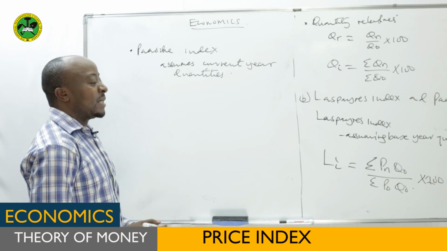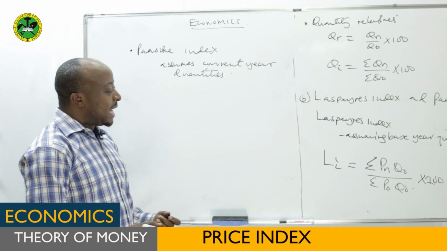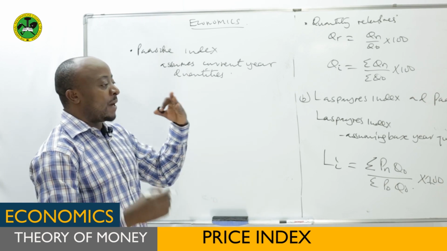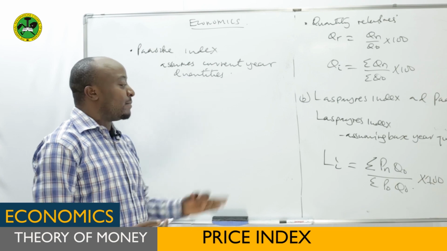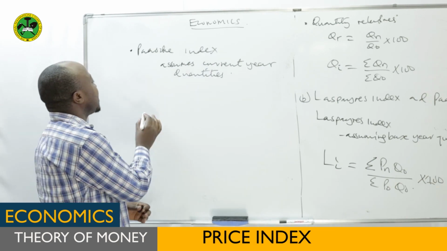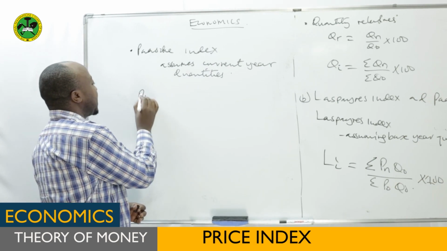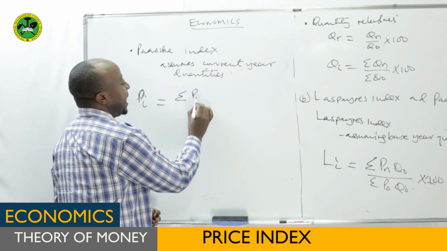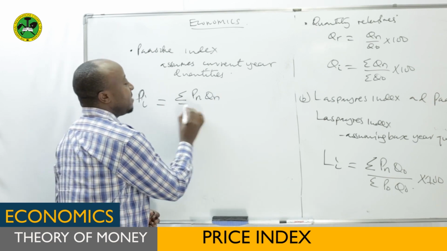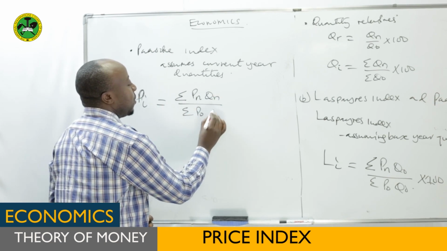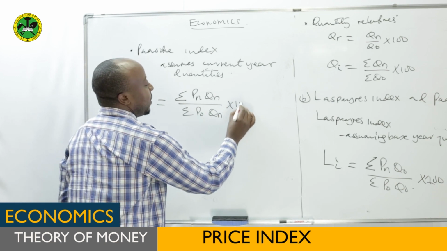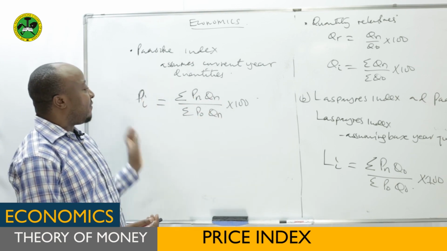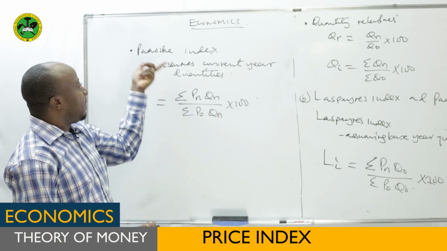That is the idea. So it means, again here, it is assuming as if prices have changed, but quantities of the base year and the current year are just the same. So it is assuming current year quantities. So for that case, Paasche index, or index Paasche, will be equal to the summation of PNQN, you divide by the summation of POQN, then times 100.